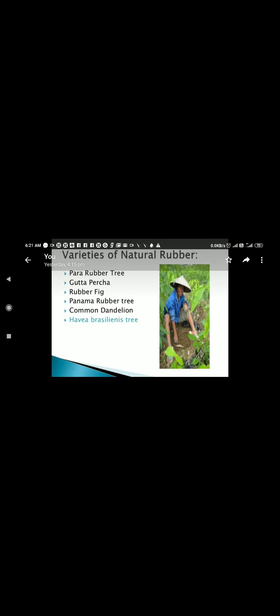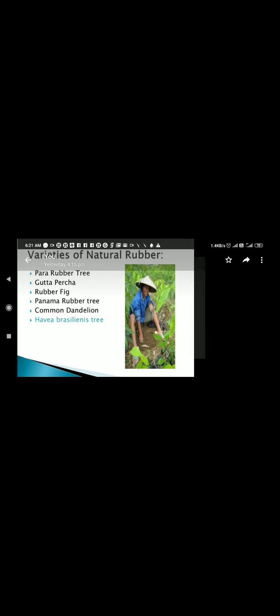Now, varieties of natural rubber. These are some of the varieties such as para rubber tree, Gutta percha, rubber fig, Panama rubber tree, common dandelion, Hevea brasiliensis. Out of these strains, para rubber, that is Hevea brasiliensis, is the most important rubber yielding plant. Now, what are the properties of natural rubber? They have elasticity, tensile strength, flexibility, solubility, and abrasion resistance, that is friction.